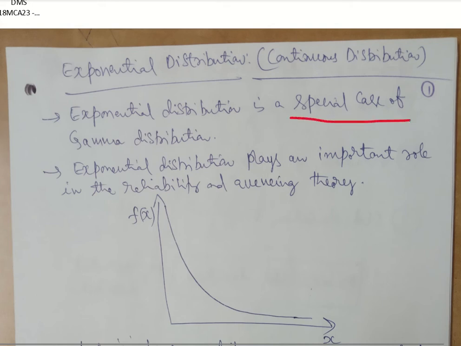We have not discussed gamma distribution, but let us have an idea of it in this context. We assume that gamma distribution is also part of the continuous distributions, and the exponential distribution is a special case of it. From the exam point of view, we will concentrate only on the exponential distribution.